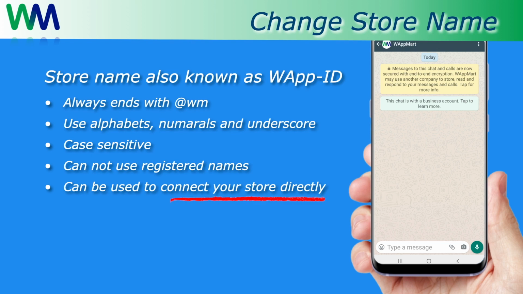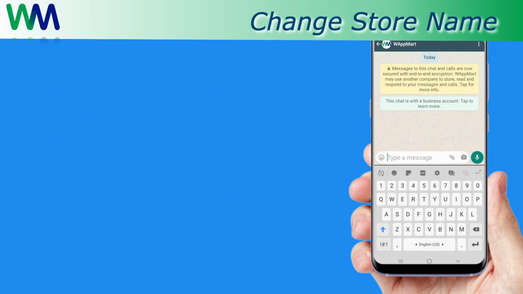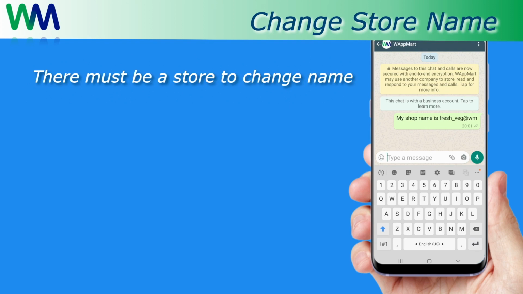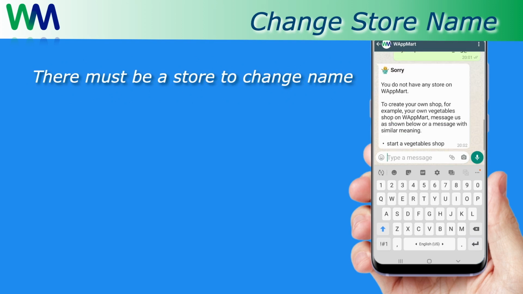Buyers can connect to your store directly using your WApp ID. The process to rename WApp ID is just sending a message expressing such an intent. For example, "shop name is Raju_vegetables@WM" or "keep shop name as Raju_vegetables@WM" or "Raju_vegetables@WM is my shop name" or any other phrase which has the same meaning intended as the rest.